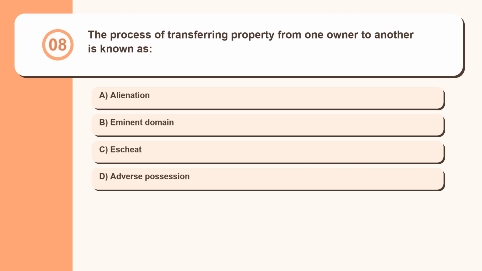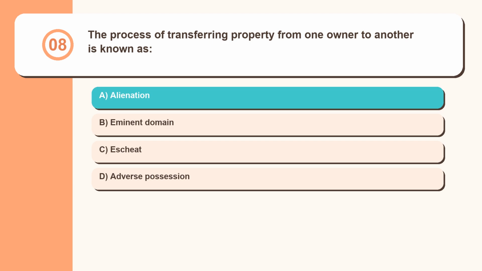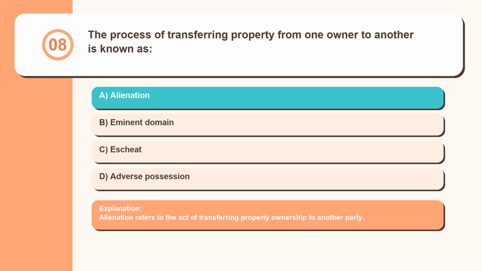Question 8. The process of transferring property from one owner to another is known as alienation, eminent domain, escheat, adverse possession. Alienation refers to the act of transferring property ownership to another party.